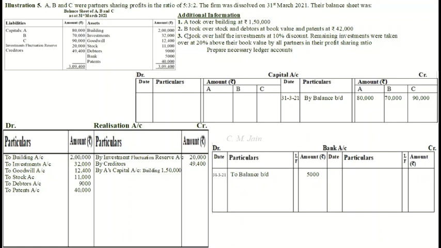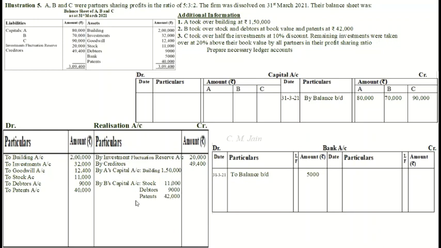Then next additional information we are given, B took over stock and debtors at book value and patents at 42,000. So what should be the entry? Yes, B's capital account debit to realization account. That means in realization account, credit side, we will write by B's capital account: stock at book value 11,000, debtors also at book value 9,000, patents 42,000.